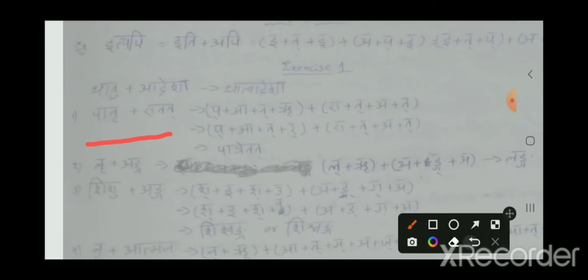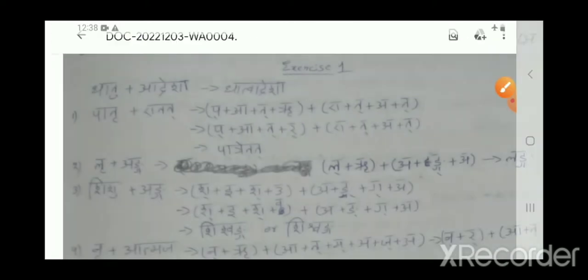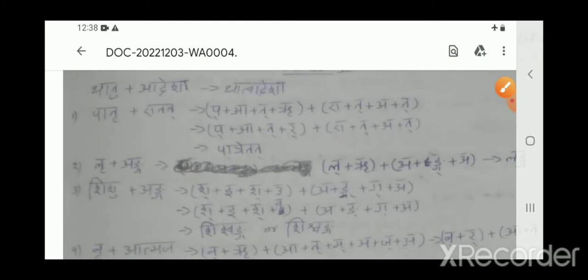Based on this second form, you write the final form. All the rest of the letters remain the same, only this repa is the change. So the final form is patritat. That's it. This is about the third case.